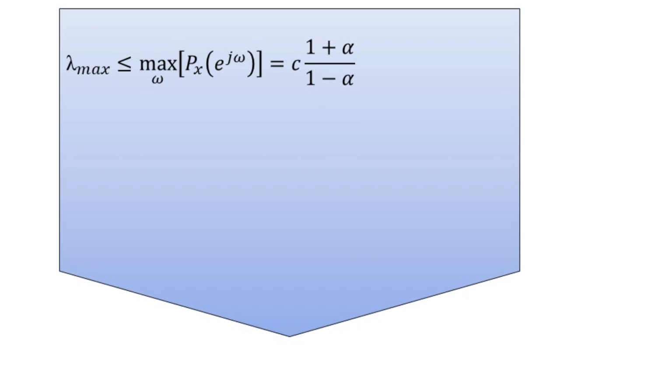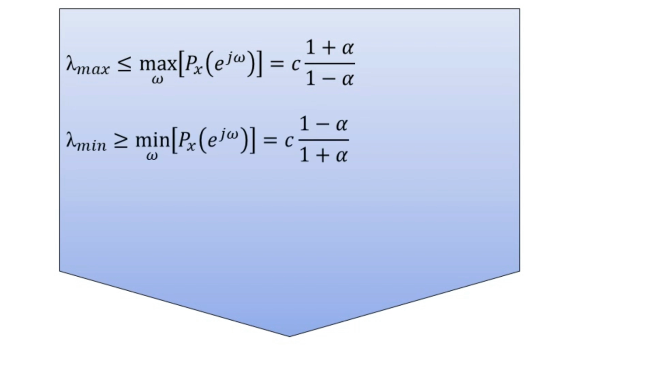With the given details we can express it as c multiplied by the ratio 1 plus alpha divided by 1 minus alpha. Whereas lambda min is greater than or equal to the minimum over frequency of the power spectral density P_x of e to the power j omega. This is equal to c multiplied by 1 minus alpha divided by 1 plus alpha.